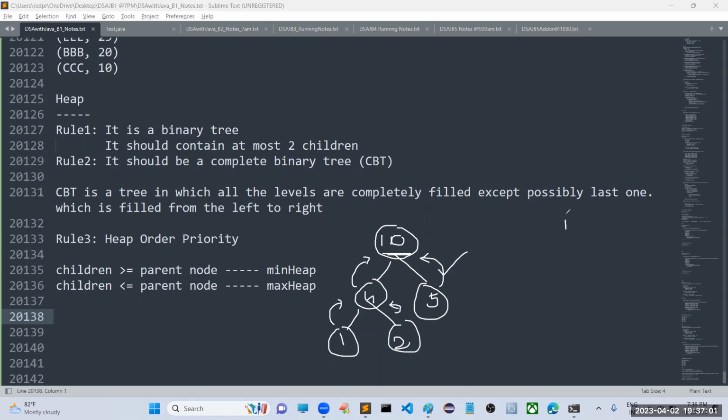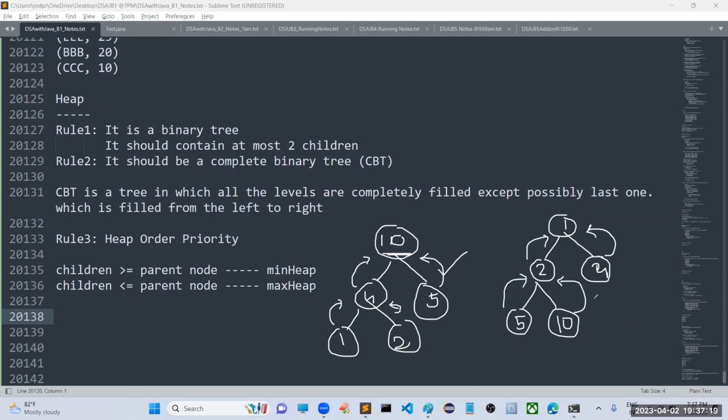Now if I take 1, the left subtree is 2, the right subtree is 4. For this, the left subtree is 5 and the right subtree is 10. Here the minimum is at the root. It should be less than 4, less than 2, less than 10, less than 5. So this one is called min heap, and the other one is called max heap. Like this we have. Can you please confirm, is the concept of heap clear? These three rules are clear for you? Please confirm, everyone.